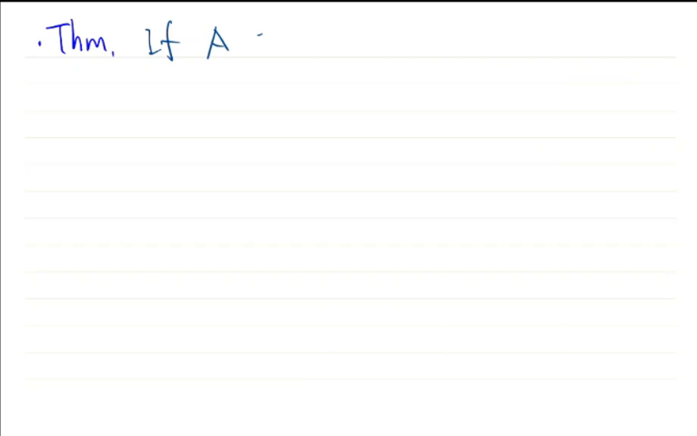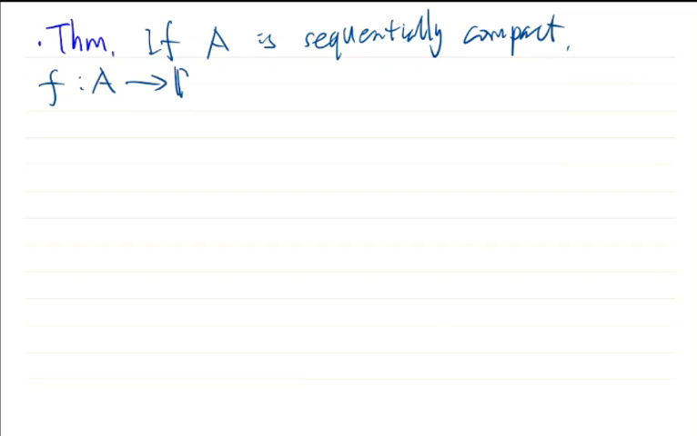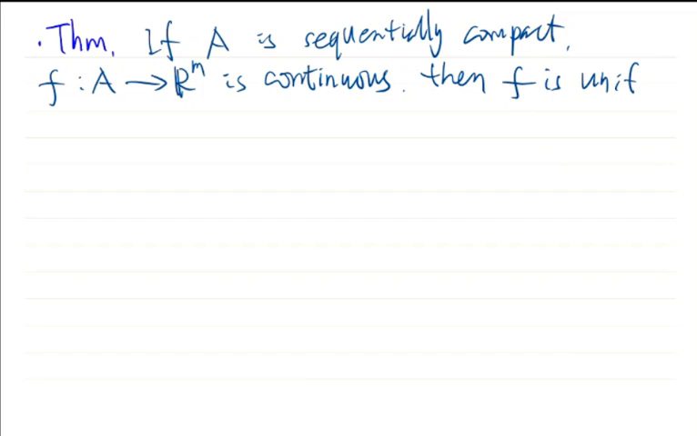If A is sequentially compact and f is continuous, defined on A, then f is uniformly continuous on A. Okay. Now we prove this theorem to demonstrate an application of the previous proposition.